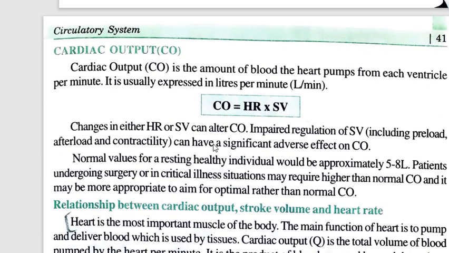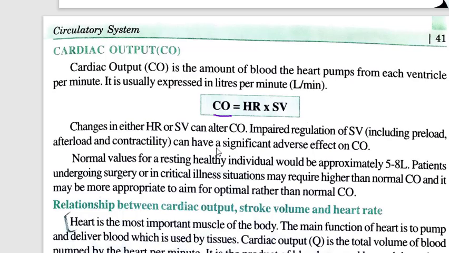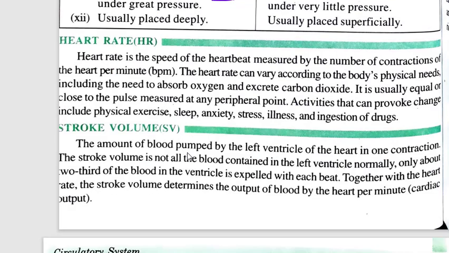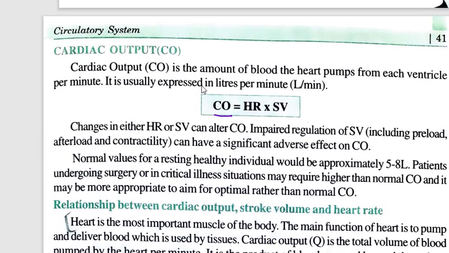Now, cardiac output is the amount of blood the heart pumps from each ventricle per minute. It is usually expressed in liters per minute. So your cardiac output is HR times SV. Now, what are SV and HR? HR is your heart rate and SV is your stroke volume. So when I multiply heart rate, meaning how many times it contracts, with how much volume it pumps in each contraction, their product will give you cardiac output, and this cardiac output is in liters per minute.